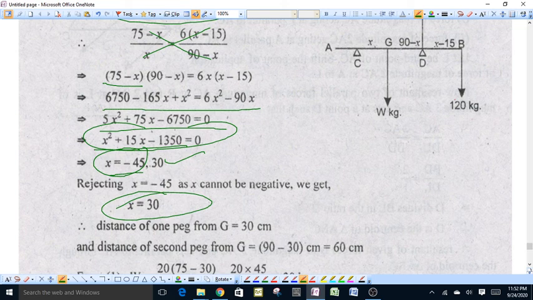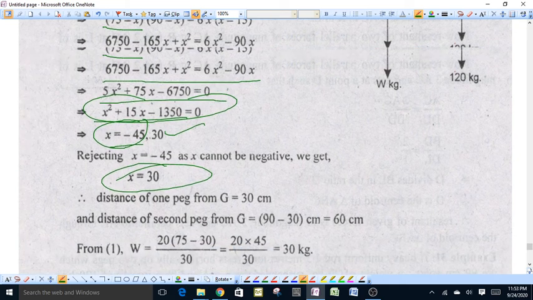That is, the distance of peg C from the center of gravity G is 30, and the distance of the second peg from G will be 90 minus 30 is equal to 60, because the total distance between the two pegs is equal to 90.